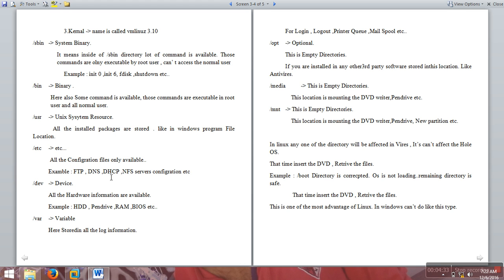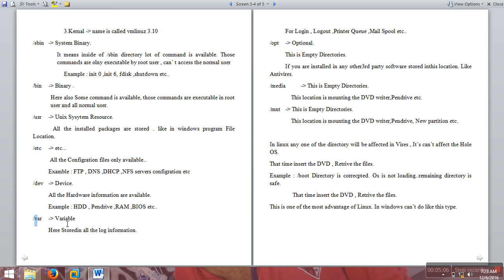If you configure DNS, DHCP, FTP or NFS, all the configuration files will be stored under /etc only. /dev means device. Here all the hardware information is available: how much space your hard disk has, how much RAM, what the BIOS version is. If you connect your pen drive, the brand and total size of the pen drive, all the information you get from the /dev device location.